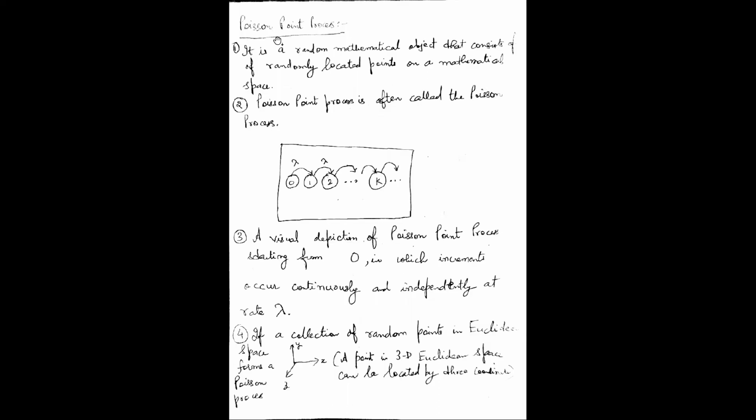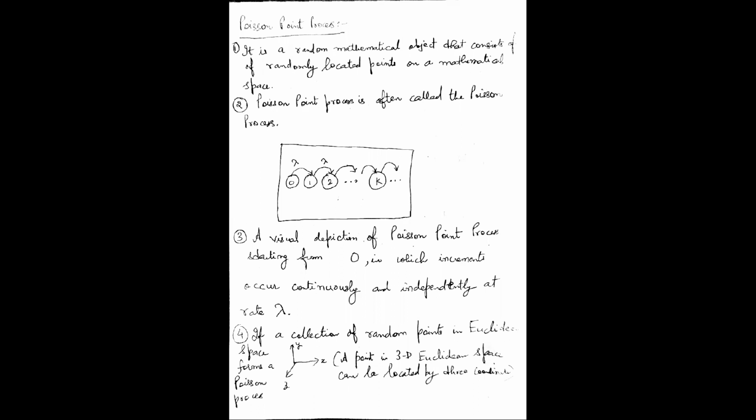Now we have already done the Poisson distribution, but let us once again look at what Poisson points basically are. The Poisson point process is a random mathematical object that consists of randomly located points on a mathematical space. If you remember, last time I did an example like this. On an average, a restaurant is expecting 2 customers per 3 minutes. So with the passage of 3 minutes, 2 customers will come.